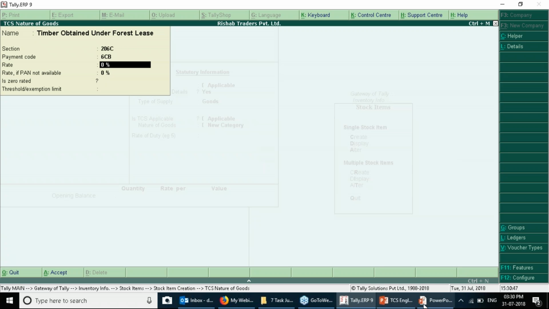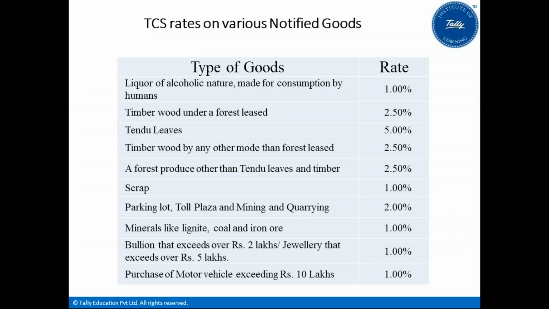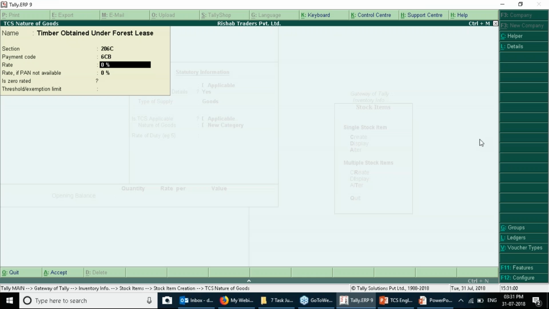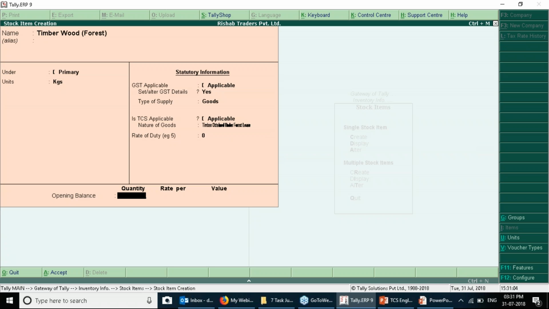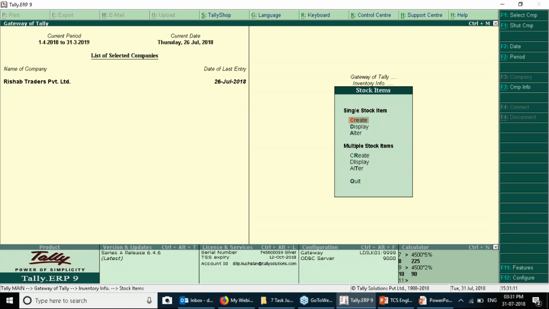So what is the rate of timber wood obtained from forest? You can see here, timber wood under a forest lease is 2.5. So 2.5 is the standard rate that will be charged. After providing this configuration or setup, you just need to save the stock item and then come to the